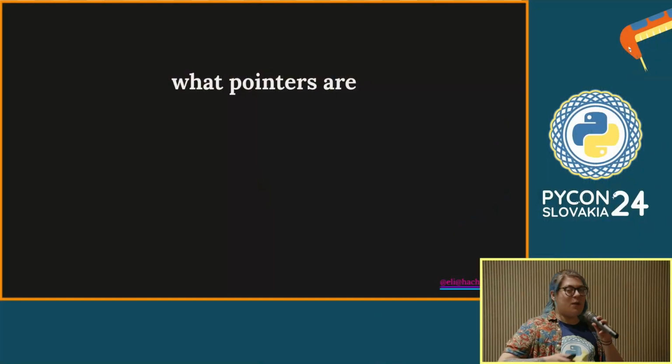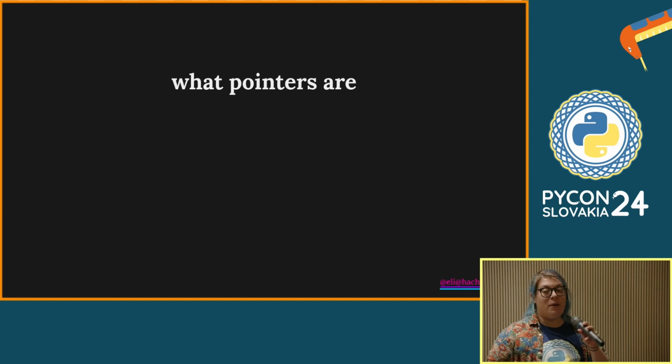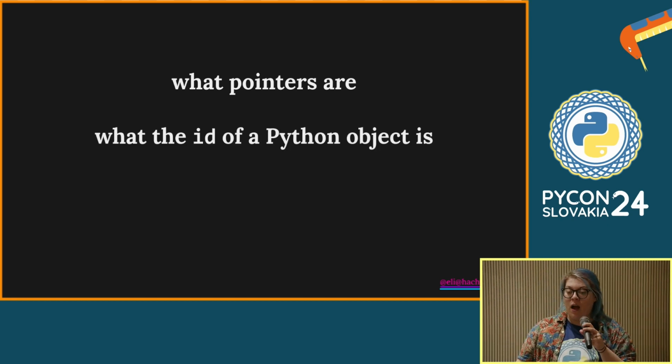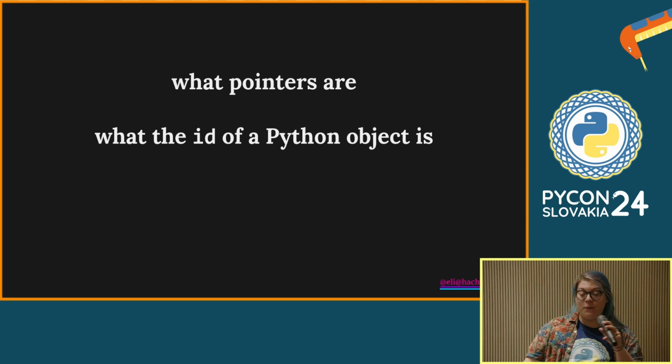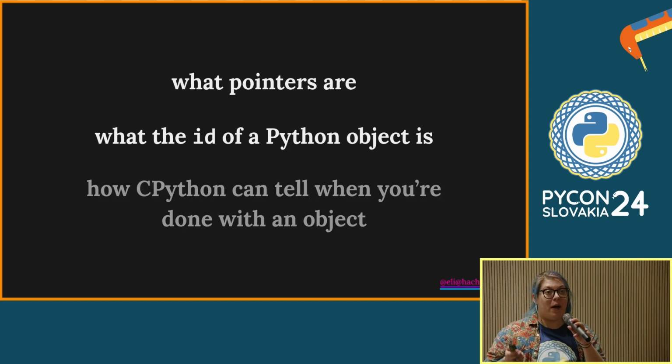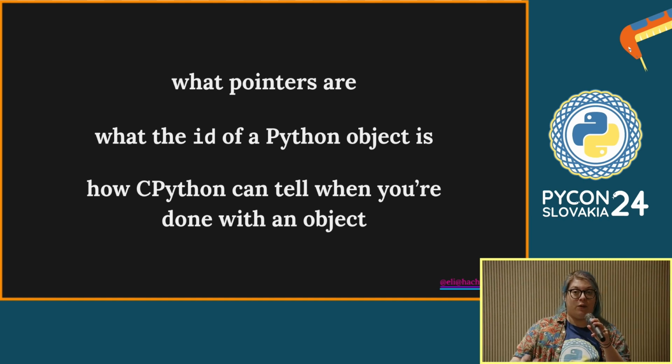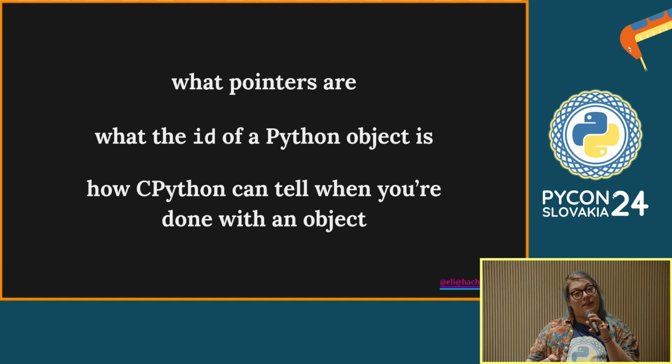So first, I'll talk about what pointers are, a kind of abstraction that I'm going to use in this talk. I'm not using them in exactly the same way that C or C++ has pointers, but I'm going to talk about what I mean when I say pointers. Then I'm going to talk about what the ID of a Python object is and why it matters, where you'll see this come up in your code. And finally, I'm going to talk about how CPython, in particular, knows when you are done with a given object in memory and how it gets rid of it.